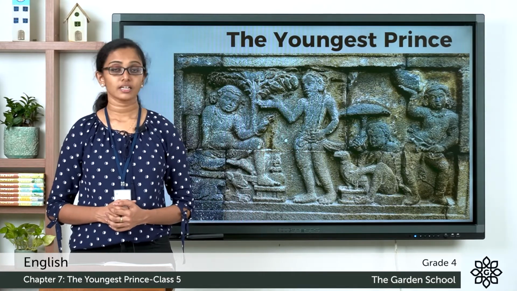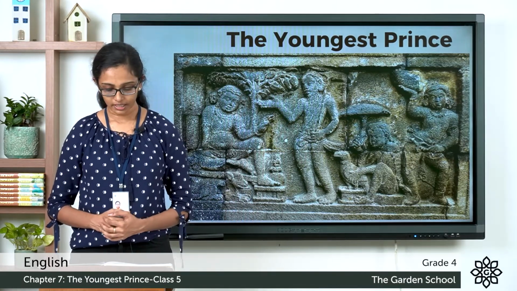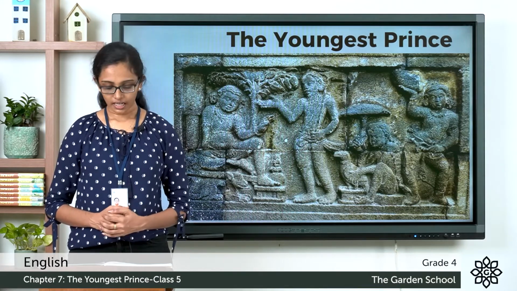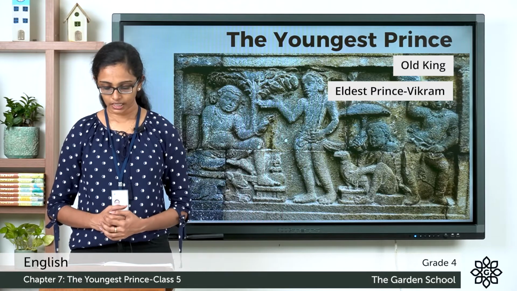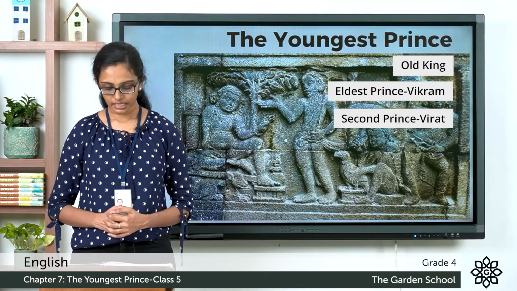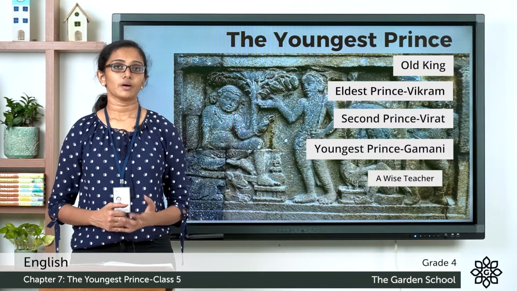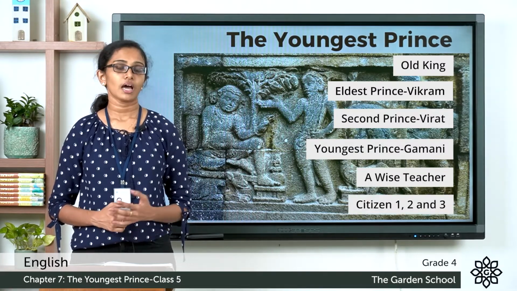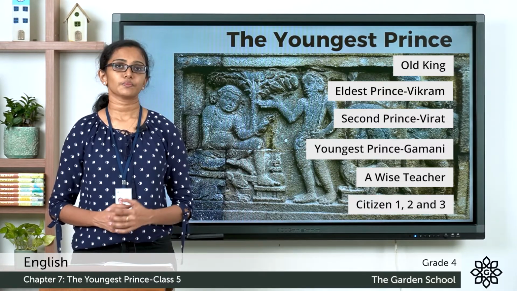Now, here in this page, you can see the characters in the play are described here. Let's go through the names of the characters. The characters are Old King, the eldest prince Vikram, second prince Virat, the youngest prince Gamini, a wise teacher, citizen 1, citizen 2 and citizen 3. So, these are the characters described in this play.